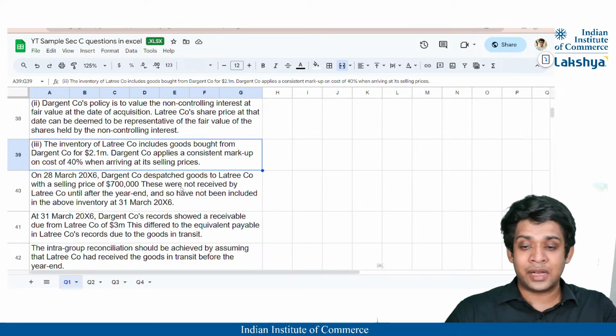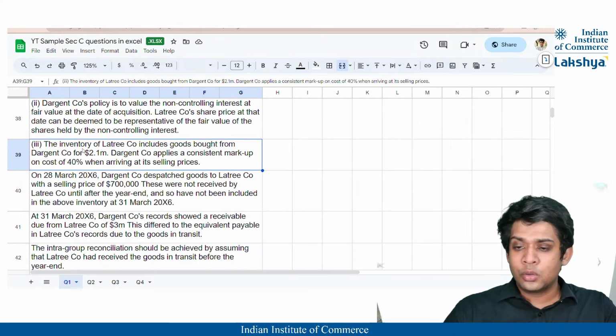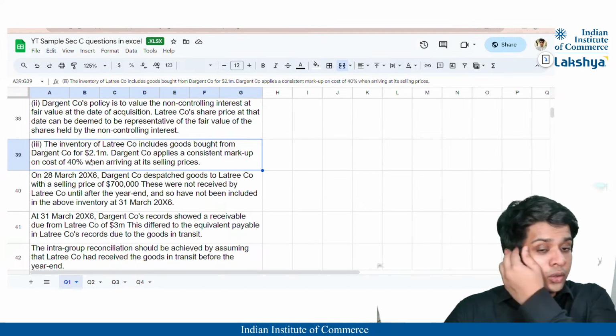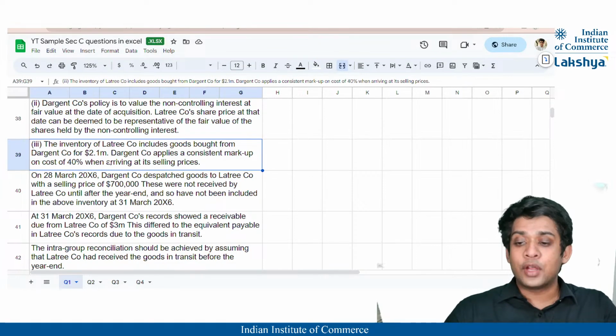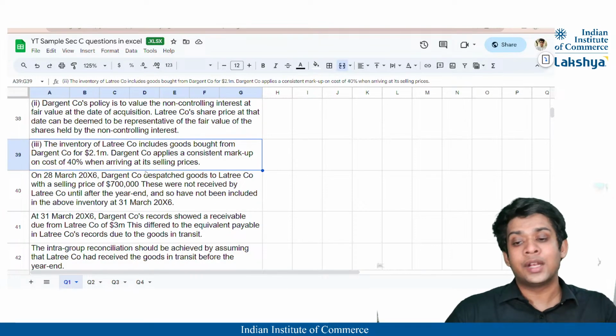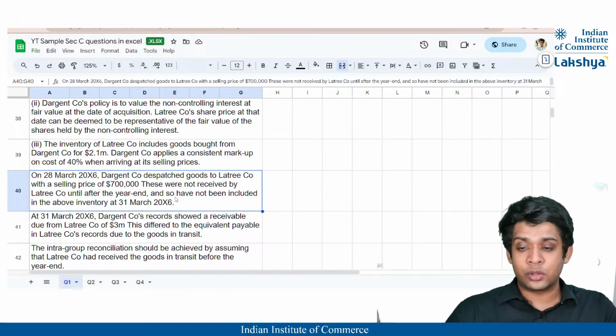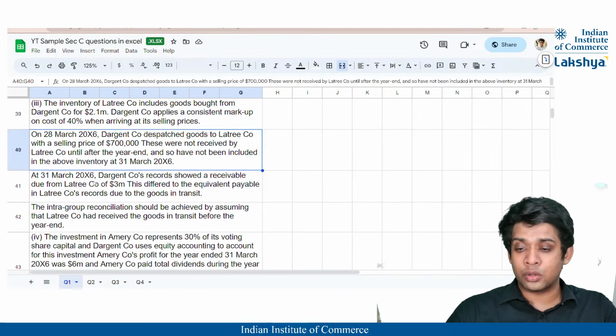Okay, so this is not affecting my... Who is the seller? The inventory of Latry company includes goods bought from Dargent company. So Dargent company is the seller. So it is not going to be affecting my working note 2, even if there is a PUP, right? Because the seller is the parent company. So it will affect my group retained earnings. That is working note 5. Okay, then the next adjustment: on 28th March 2006, Dargent Company dispatched goods to Latry Company with a selling price. Okay, here also the parent company is the seller. So here also it is not affecting my working note.